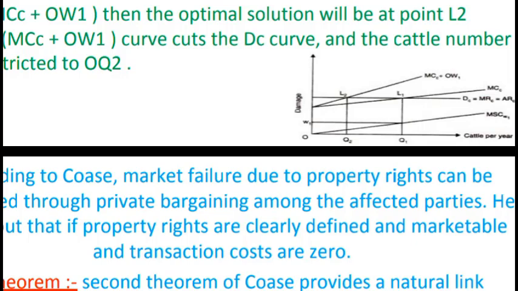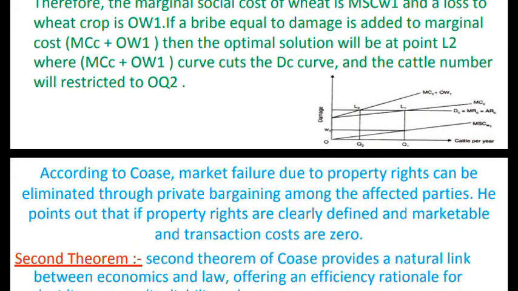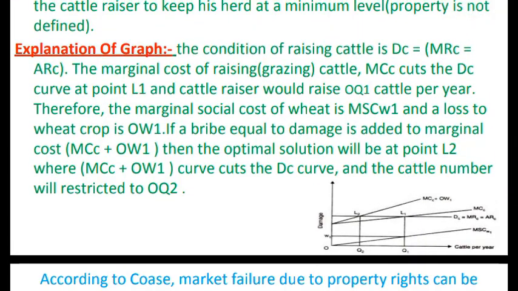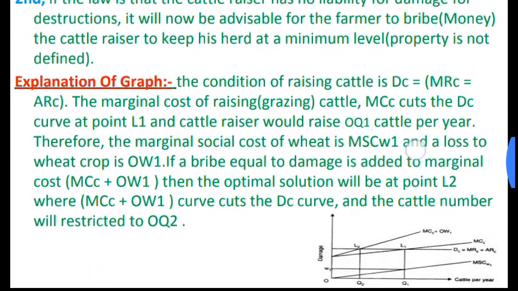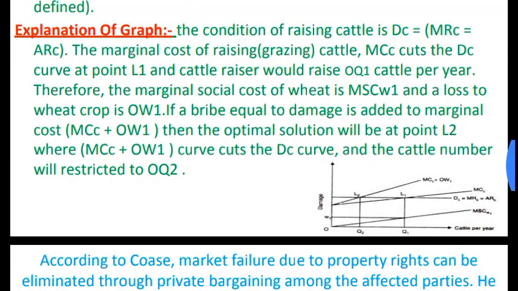Suppose at first at L1 the number of cattle grazing was high, so the farmer's production obviously decreased, damaged.